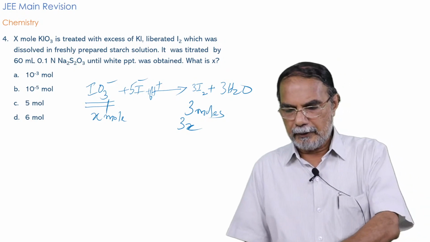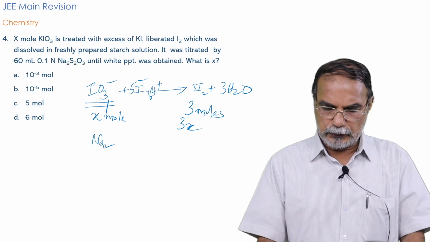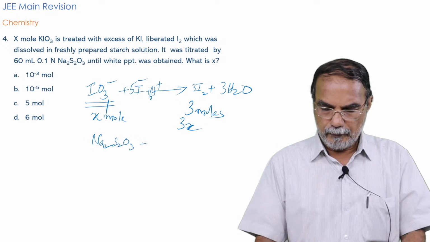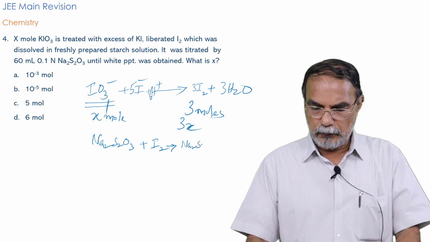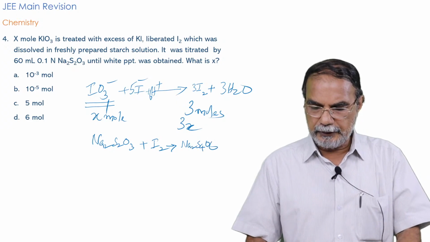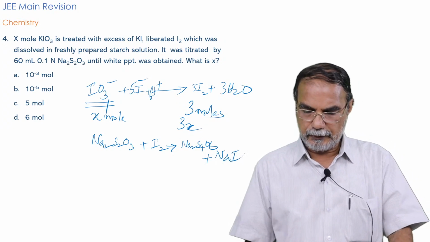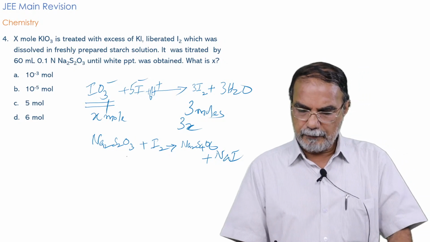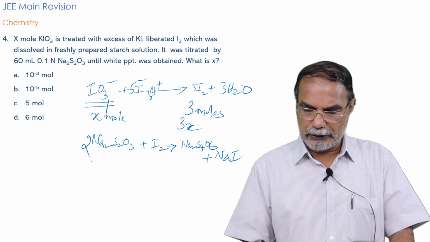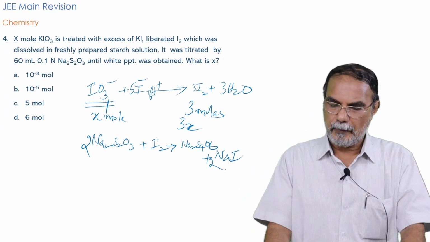And here actually that reaction would be Na2S2O3 plus I2 giving Na2S4O6, sodium tetrathionate, plus NaI. That is the equation: 2Na2S2O3 plus I2 giving Na2S4O6 plus 2NaI.